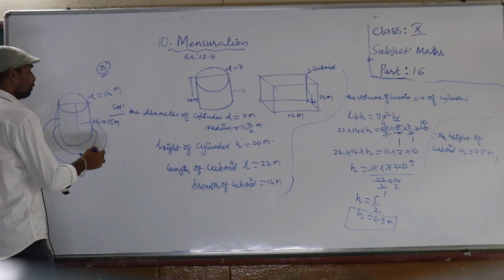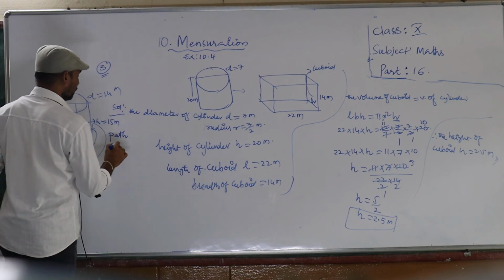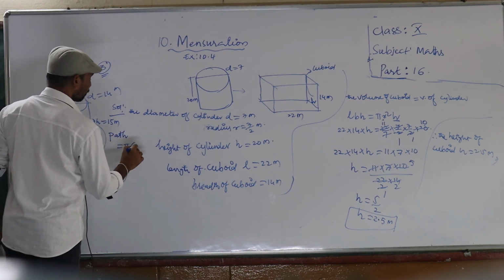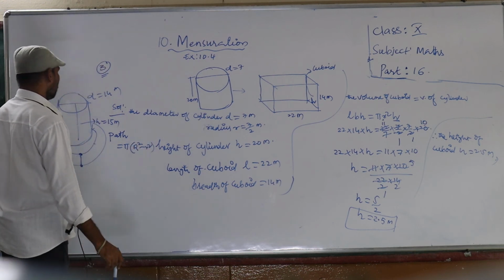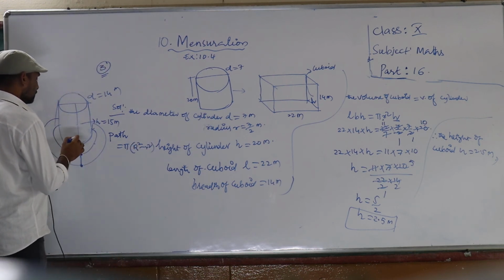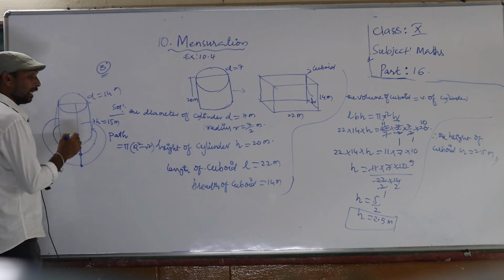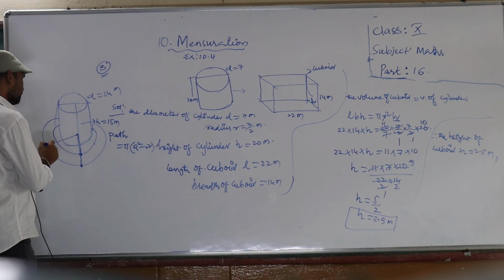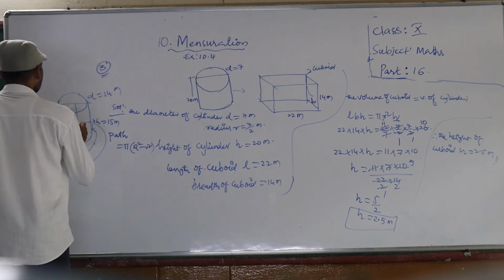So here this is like a path. We know the path formula, area of path is pi into capital R square minus small r square. For that, first we have to find the radius of the inner circle, then the radius of the outer circle. See, it is given already.